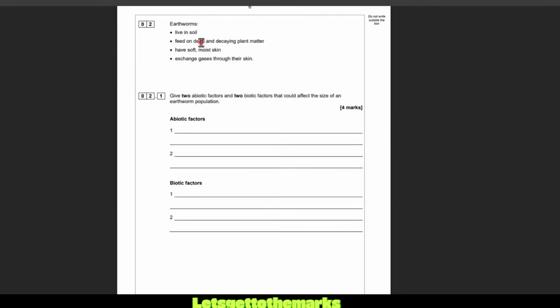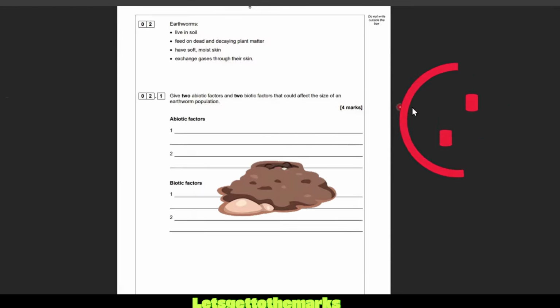Earthworms live in soil, feed on dead and decaying plant matter, have moist and soft skin, and exchange gases through their skin. Give 2 abiotic factors and 2 biotic factors that could affect the size of an earthworm population. It's worth 4 marks. Grab your pen, grab a bit of scrap paper, press pause on the video, have a go. Well, I'm going to go through the answers.